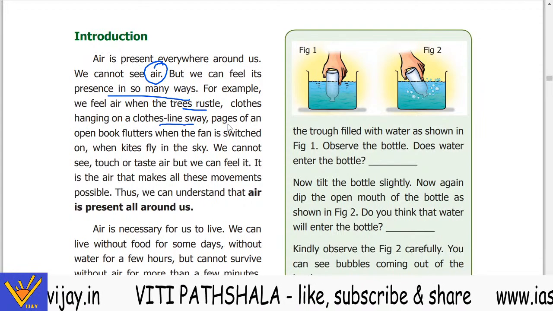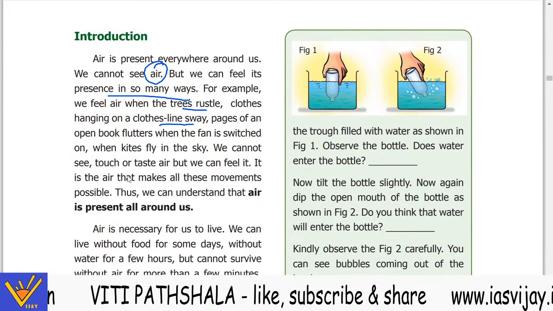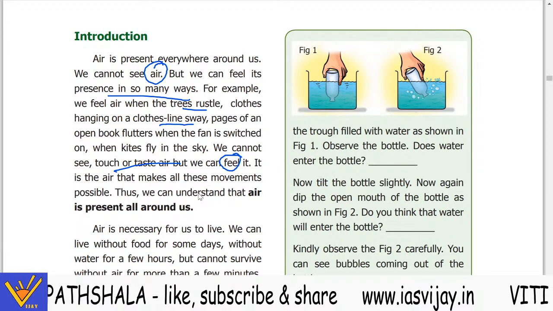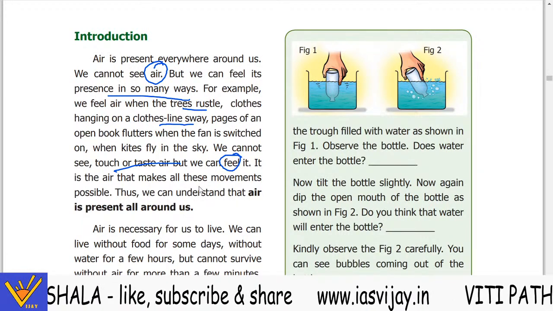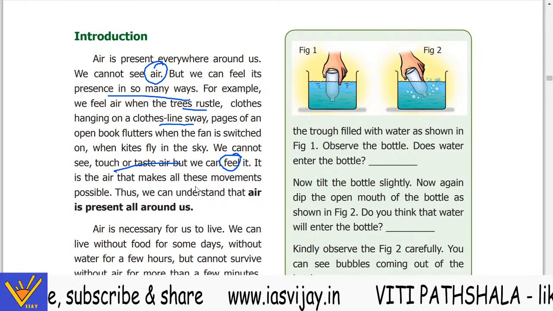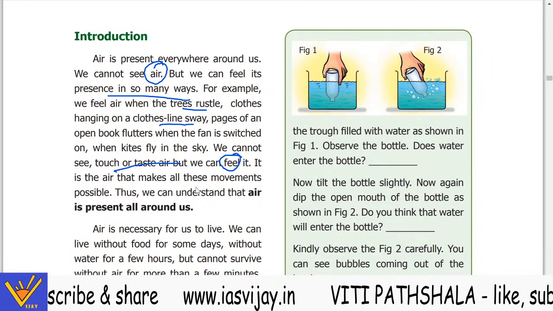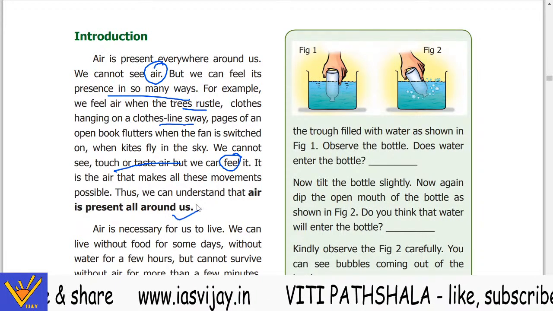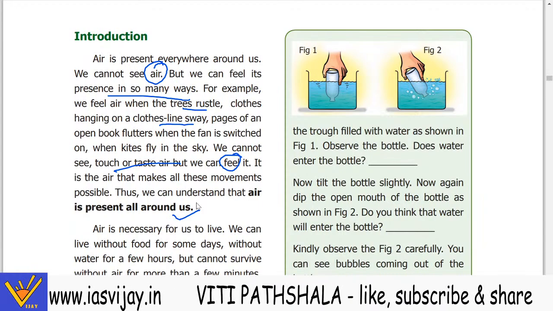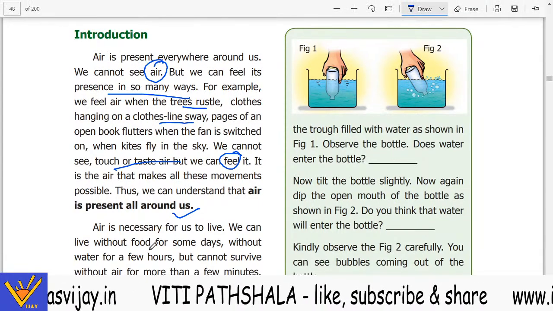We cannot see, touch or taste the air, but we can feel it. हम उसको feel कर सकते हैं, महसूस कर सकते हैं. It is the air that makes all these movements possible. Thus we can understand that air is present all around us. So the first thing that the chapter tells is that air is present all around us.